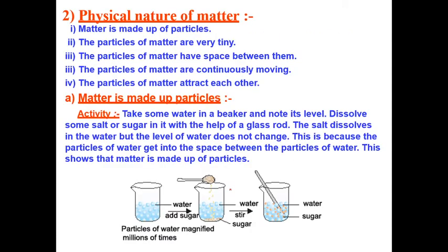Now next we will discuss the physical nature of matter. So what is the physical nature of matter? Basically, matter is made up of particles. The particles of matter are very tiny, very small. Clear? The particles of matter have space between them, and the particles of matter are continuously moving. Next point, the particles of matter attract each other. So these are the physical nature of matter.